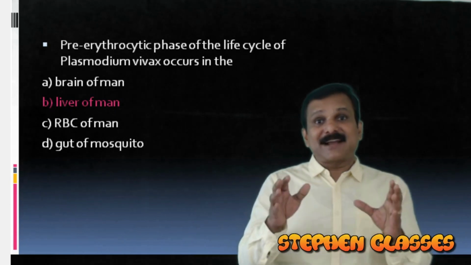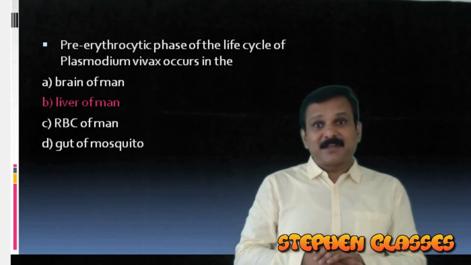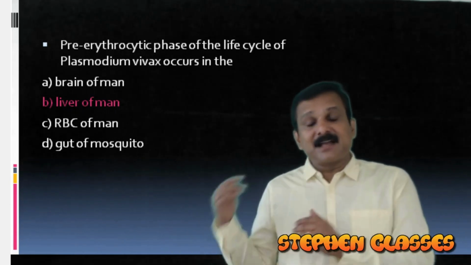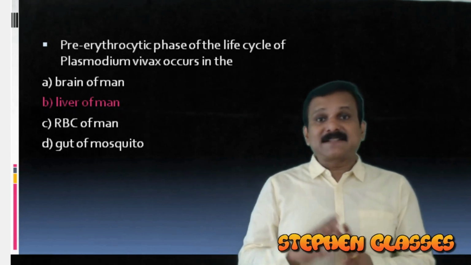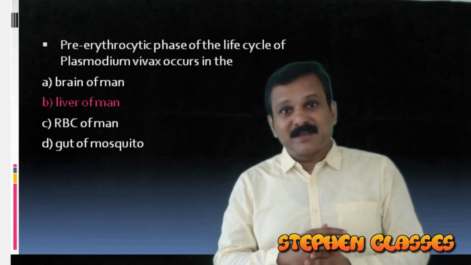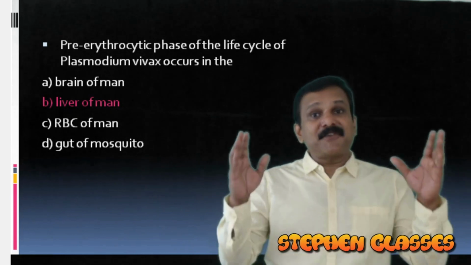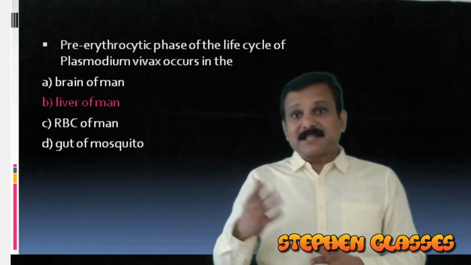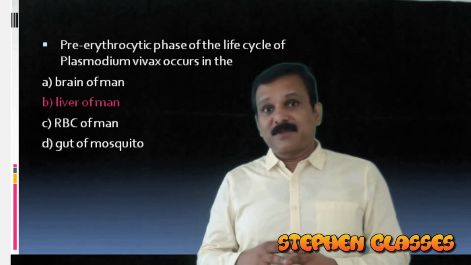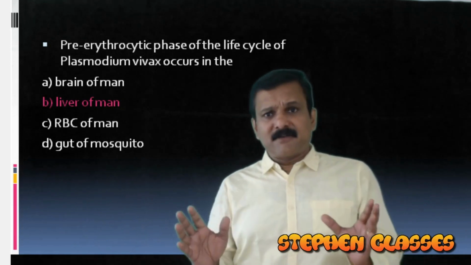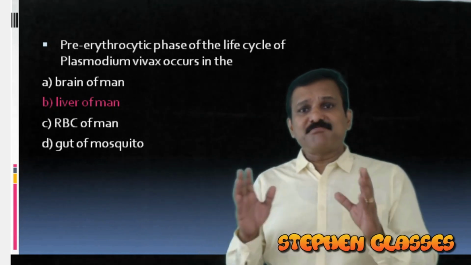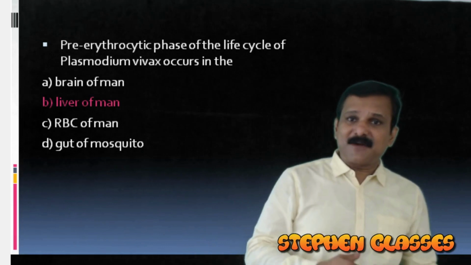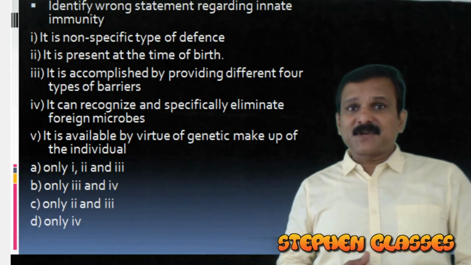The erythrocytic cycle will happen in the RBC. The sexual life cycle will happen in the gut of the mosquito. So our answer is option B here. What about the brain of man? In the case of Plasmodium falciparum, in later stages it will affect the brain also. So here our answer is very clear, option B. We move to our next question now.